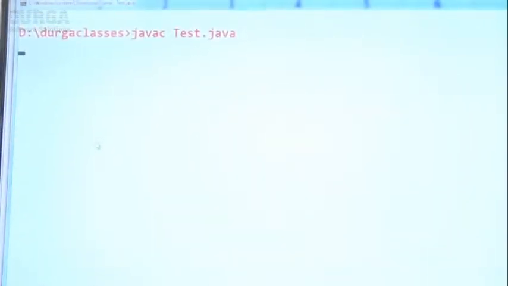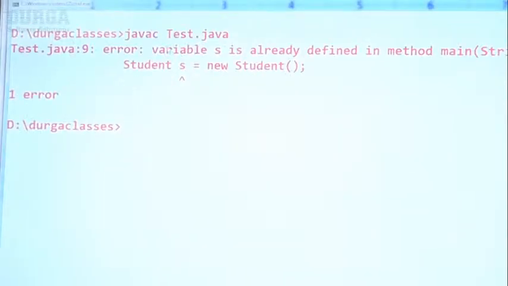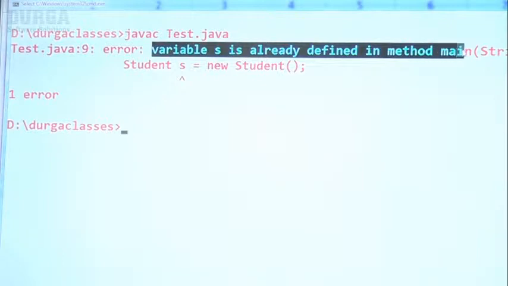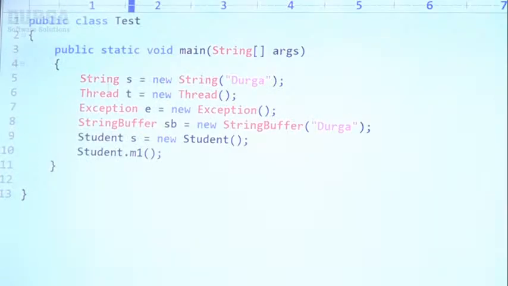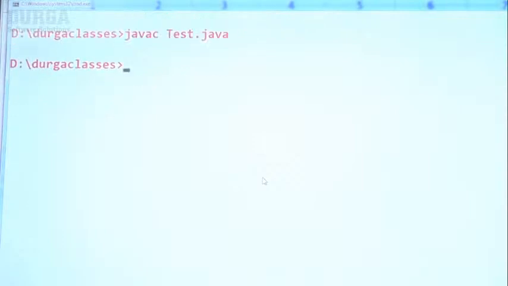Variable s is already defined, so let me take s1. Now happily the code compiles fine and runs fine, no issue at all.